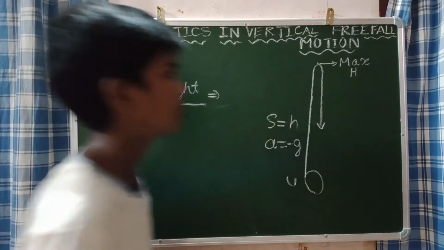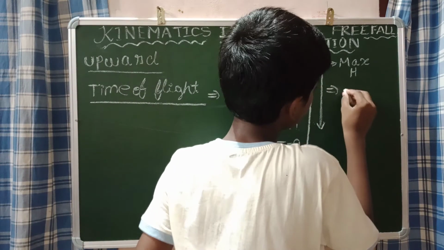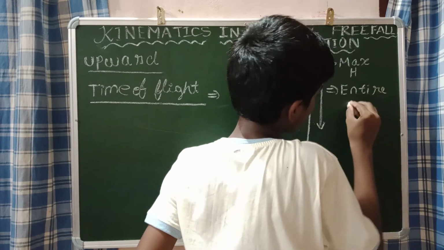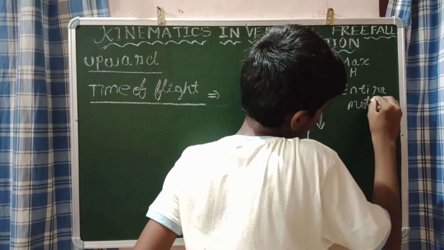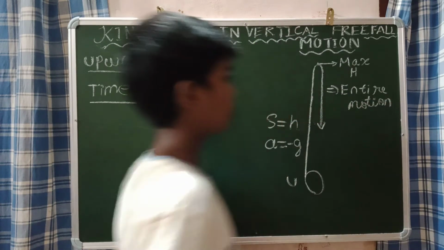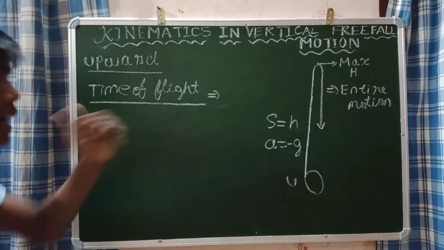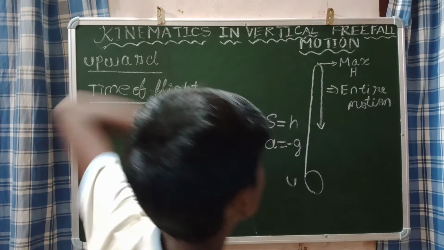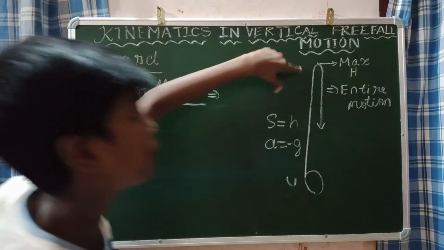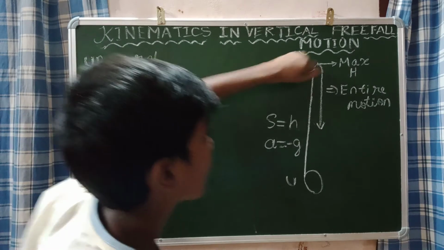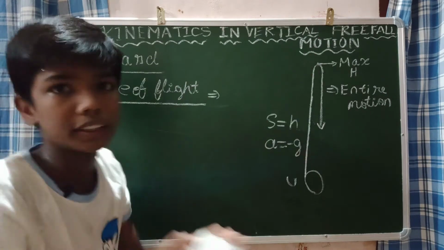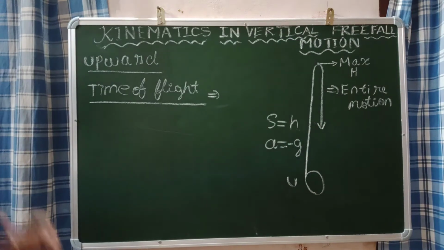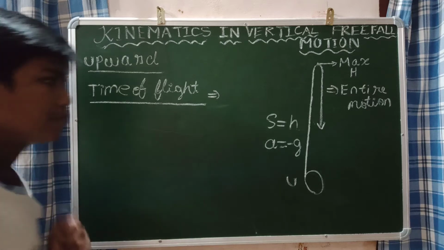Entire motion is what we are going to consider: the time taken by the body for the entire motion. From the initial position, it reaches the maximum height. And you should not put only the parameters up to the maximum height, because time of flight means the entire motion. So you should consider when the ball falls also. I think you can understand this. So what will be the time of flight? How are we going to derive it?